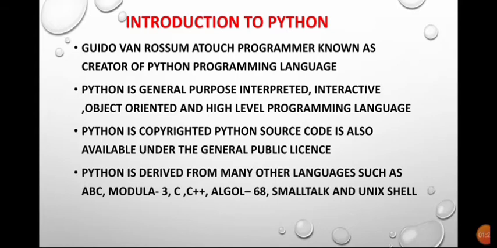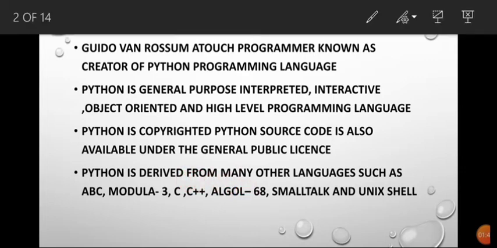Python is derived from many other languages such as ABC, Modula 3, C, C++, Algol 68, Smalltalk and Unix shell. So these are the high level languages from which Python is derived. That means the statements used in Python are taken from these languages.